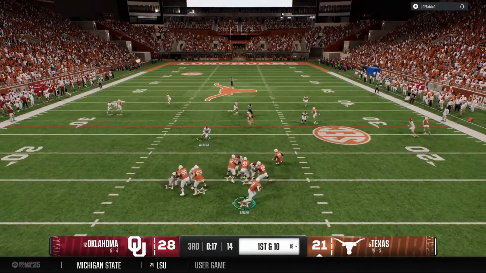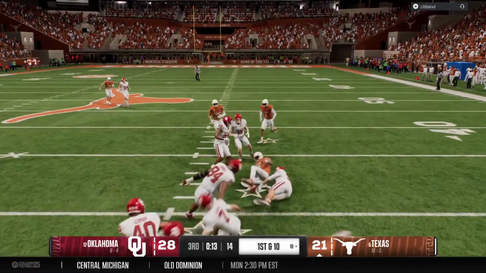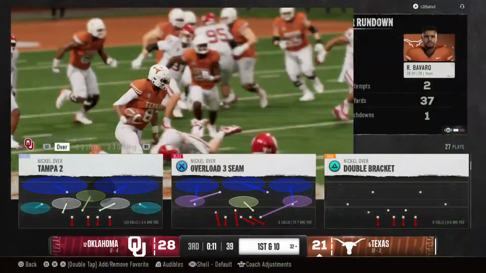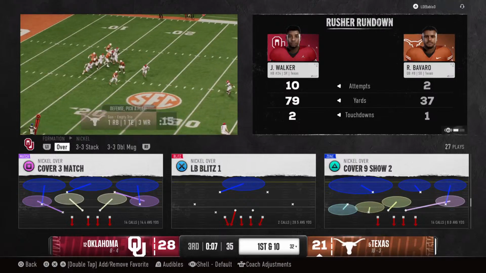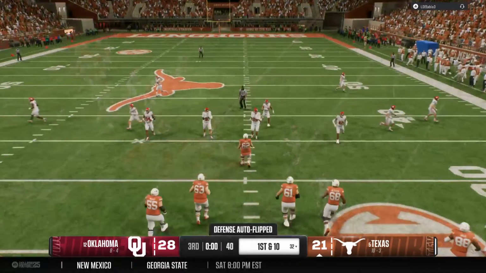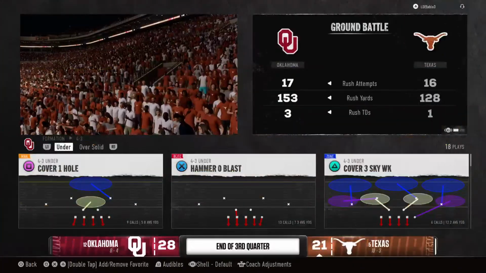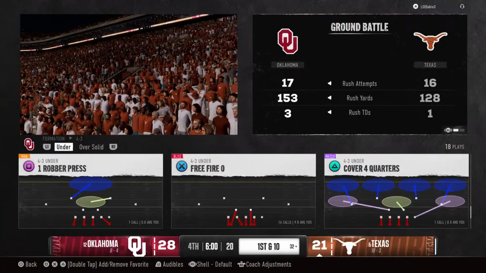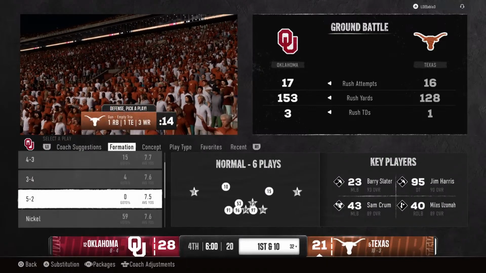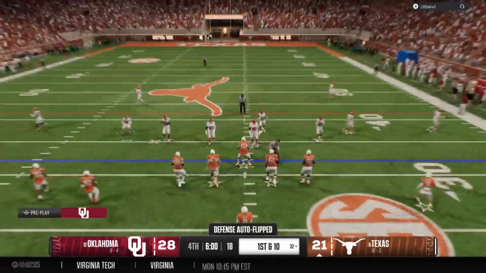Here comes a first down pass attempt. Escapes the pocket. The sophomore calls his own number and keeps this drive moving. That's the end of the third quarter with the score Oklahoma 28, Texas 21. Back at it to start the quarter.